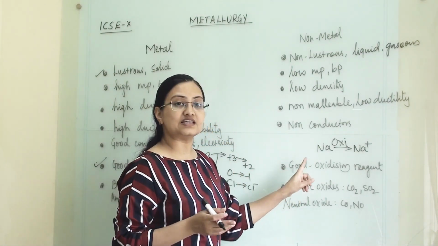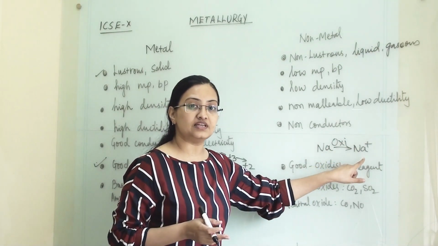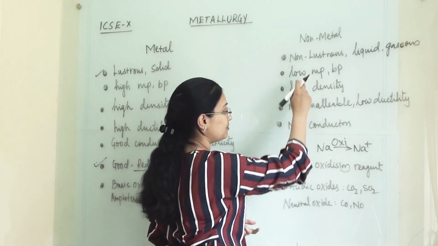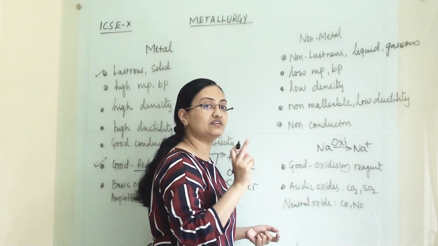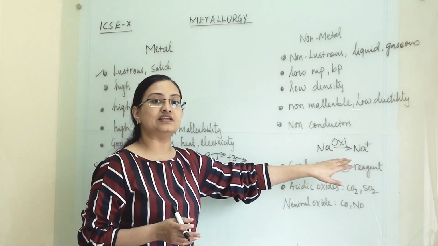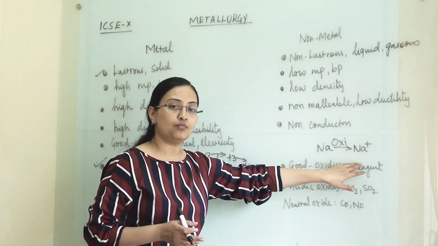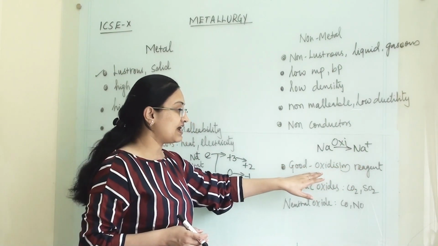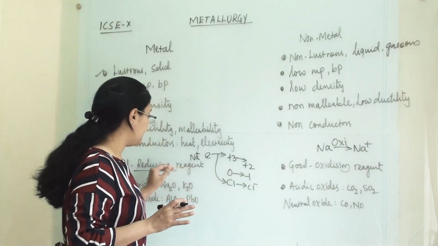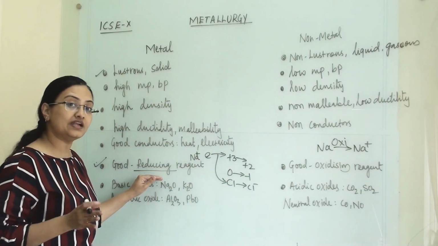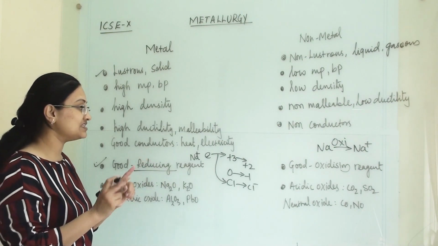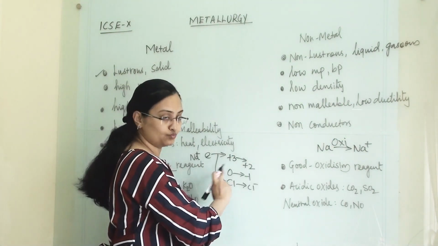Chlorine helps sodium lose its electron, since chlorine will use that electron. That's why non-metallic elements are oxidizing reagents, because they accept electrons and help metallic elements form positive ions. Whereas metals donate electrons, so they are reducing reagents. That is the basic difference between these two.